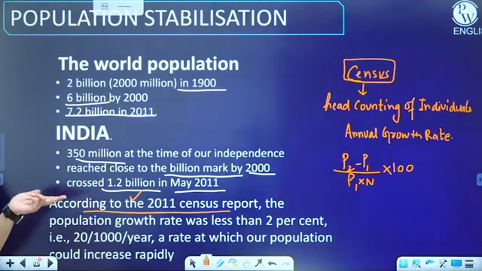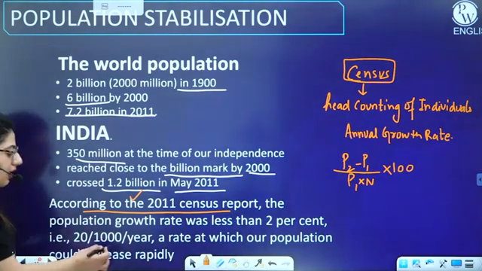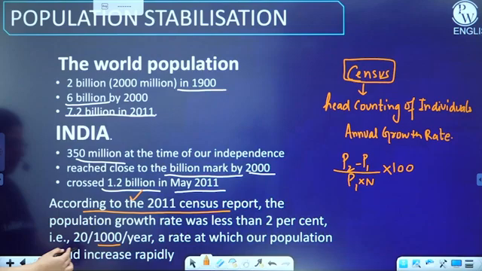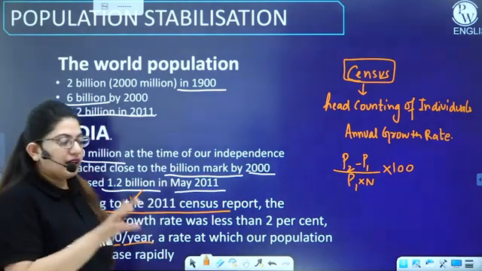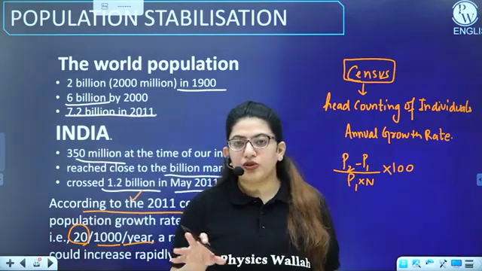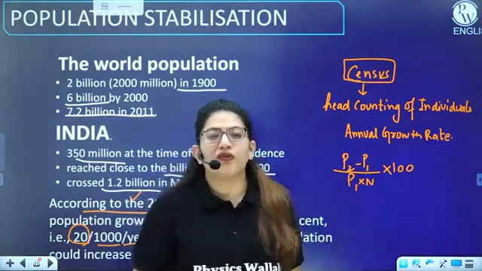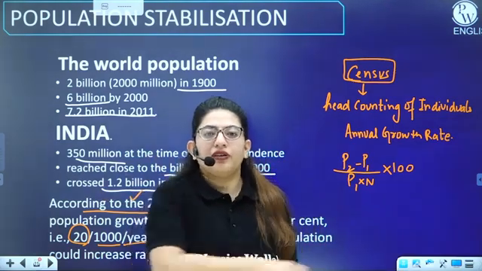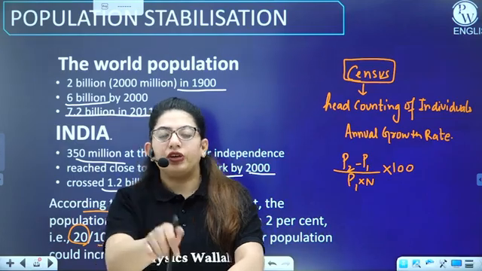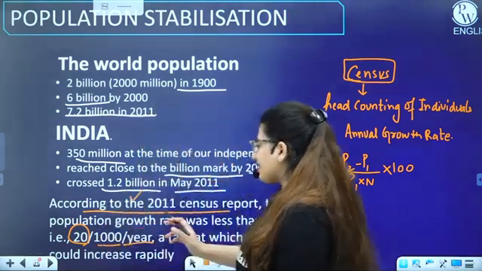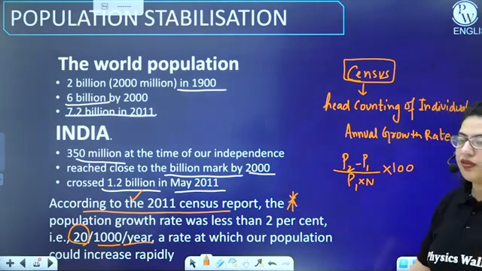Okay. So if I say it's less than 2%, what does it mean? It means per 1,000 individuals, 20 new people are added per year, right? So if I say about the year 2021, and the population growth of India is less than 2%, then out of 1,000 individuals, 20 more are added in 2021. All right, so this is what less than 2% means. You have to remember this, because the chances of a question from this part are high.